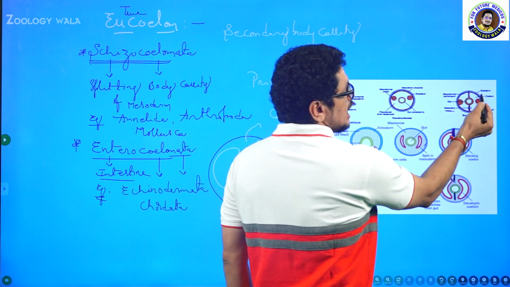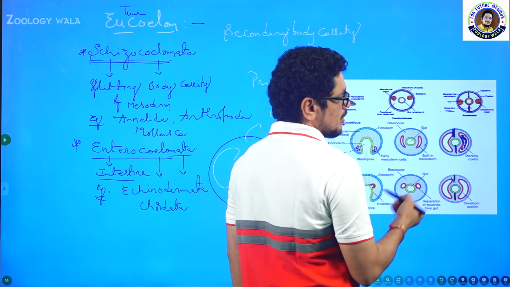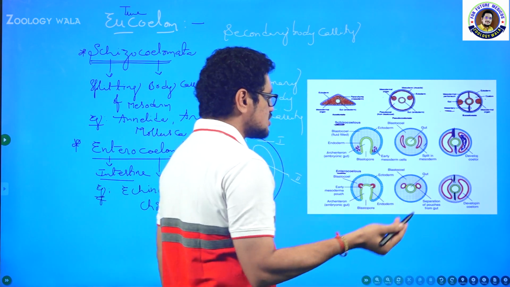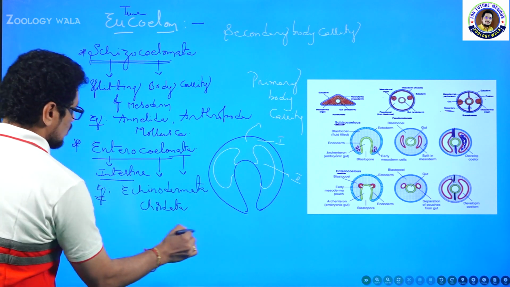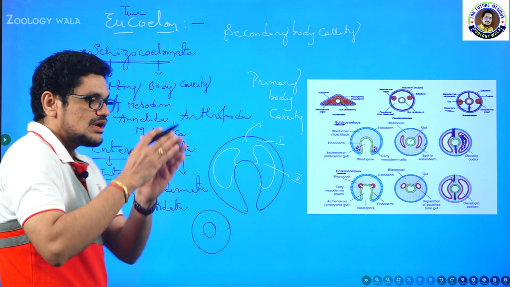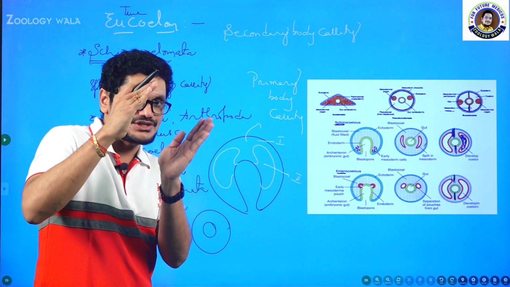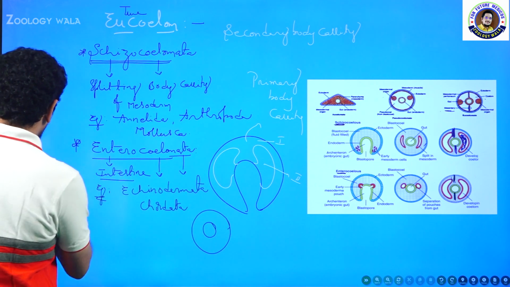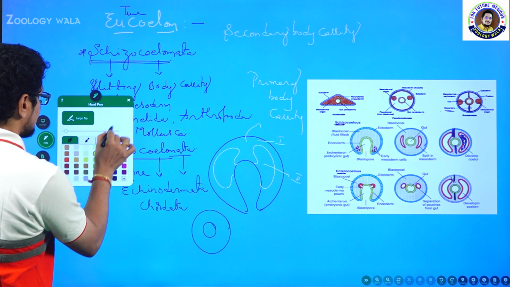See this one, ectoderm, endoderm, mesoderm. The outermost one is ectoderm and the innermost one is endoderm. In between them mesoderm is present. Just let me tell you one thing. See this one as an ectoderm and this as an endoderm, and now mesoderm, imagine two layers. The mesoderm undergoes splitting. Now I will take another color just to have some idea.